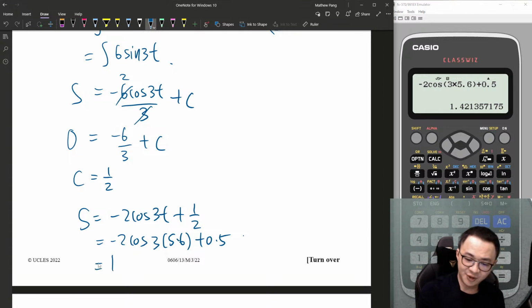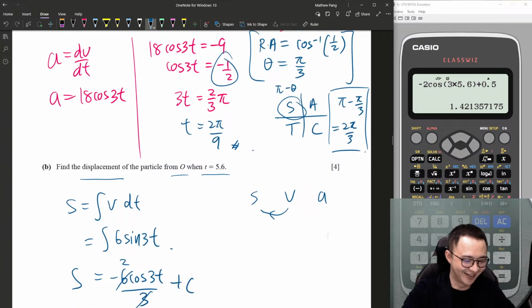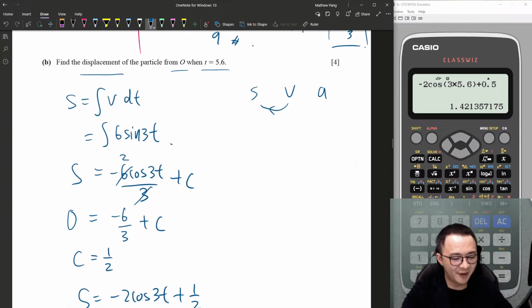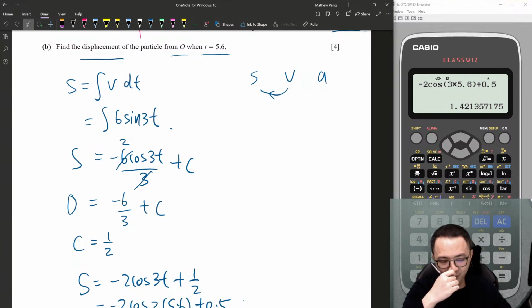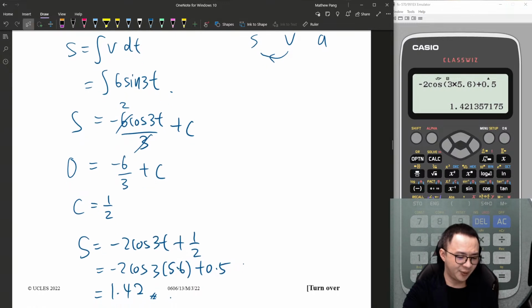So your final answer should be 1.42. Done. Yeah, so far, can you really understand it? I won't say it's very hard, but of course over here you need to memorize how to differentiate sine and integrate sine. They're a little bit different. Once you got it already, it shouldn't be too difficult.